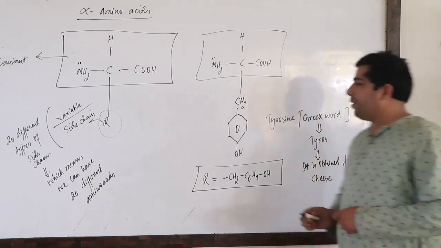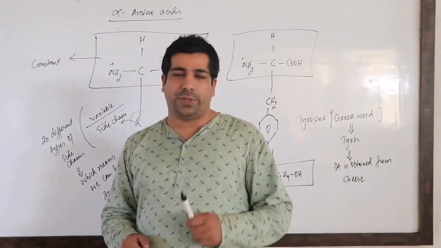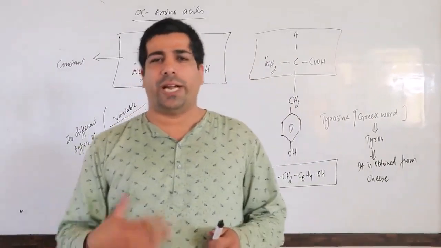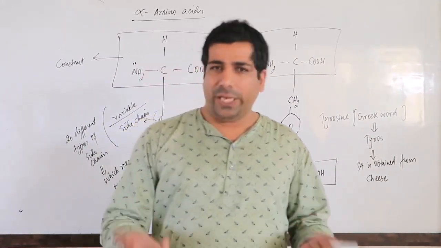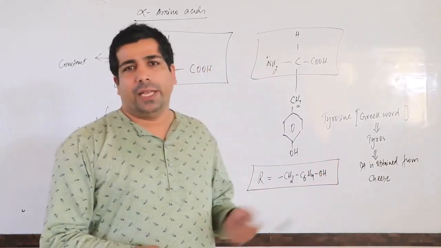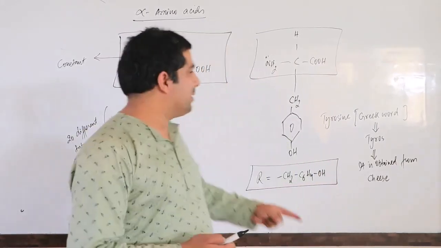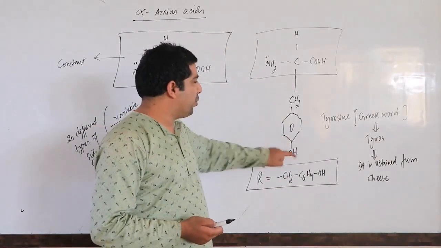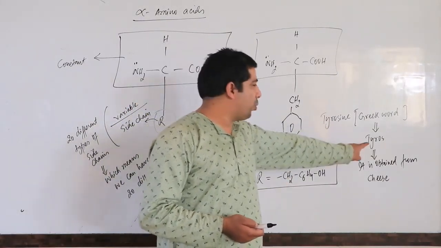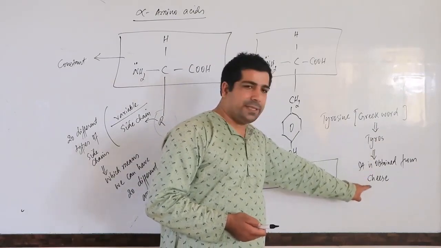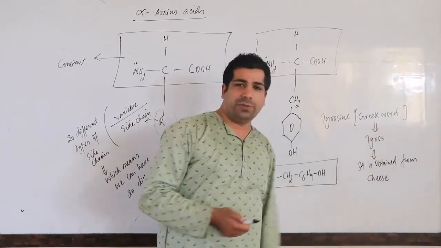Okay, so my dear friends, I have shown you only two R groups. The first R group I have shown you is hydrogen. If it is hydrogen, it becomes glycine. And now if the R group is taken as CH2, benzene ring and OH, it's called tyrosine. Tyrosine means it's obtained from cheese. Tyros, Greek word, obtained from cheese.